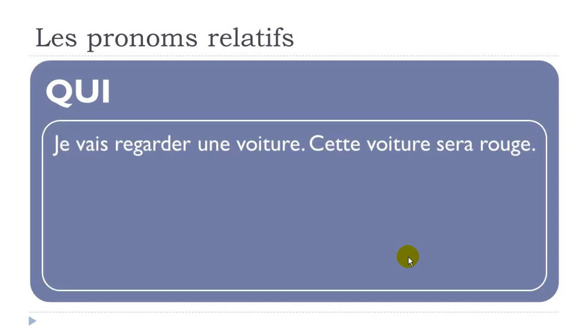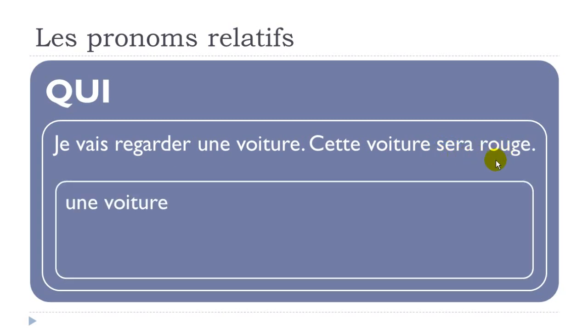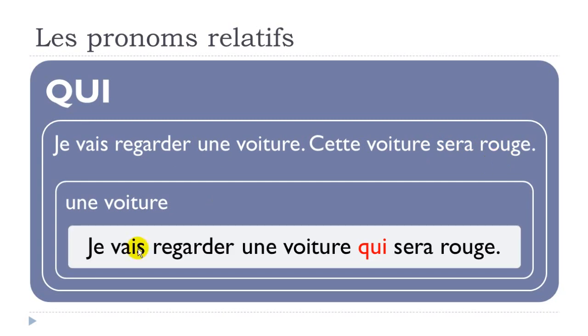Let's put that at the future. So, je vais regarder une voiture. So I am going to watch une voiture, okay? Cette voiture sera, so here you've got the real future, what we call futur simple, okay? So it's will be, sera rouge. Exactly the same thing, we don't want to repeat une voiture, so je vais regarder une voiture qui sera rouge.